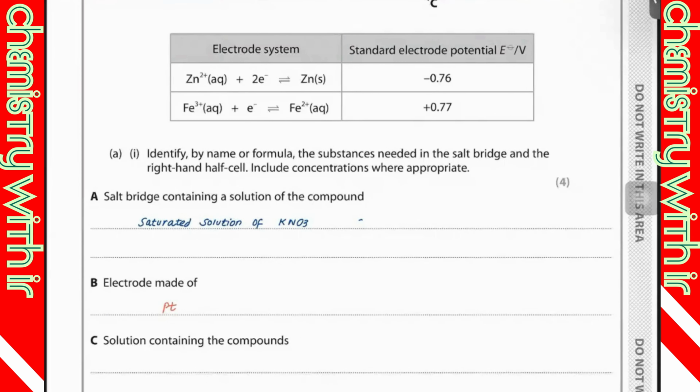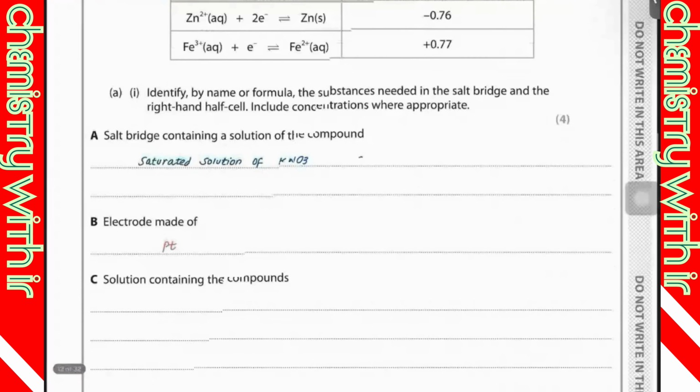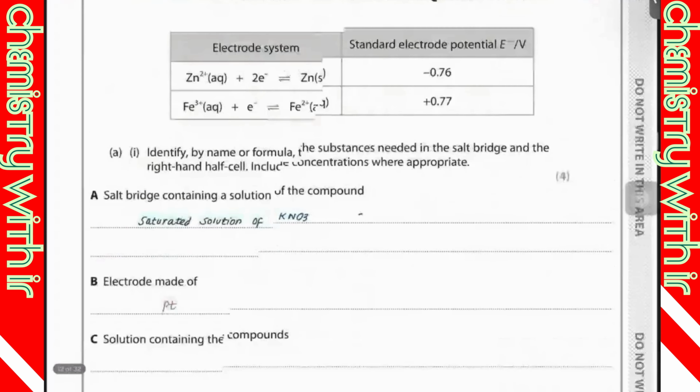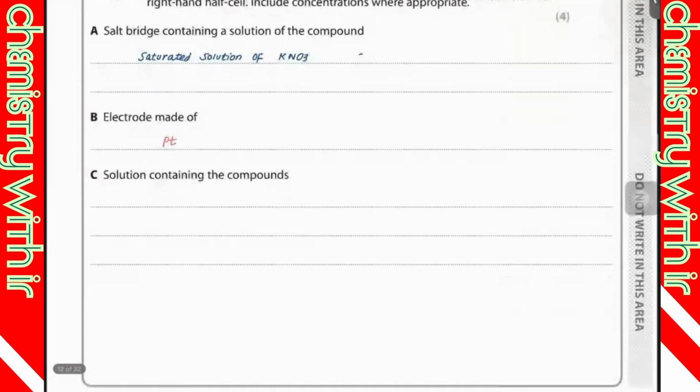That's the main point. And the solution containing the compounds is a solution of Fe2 plus and Fe3 plus.